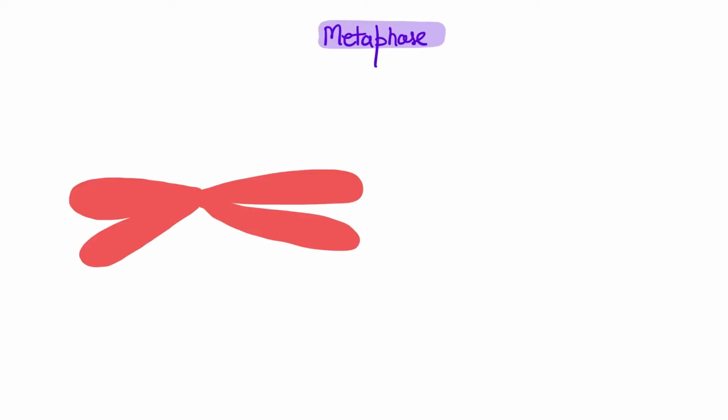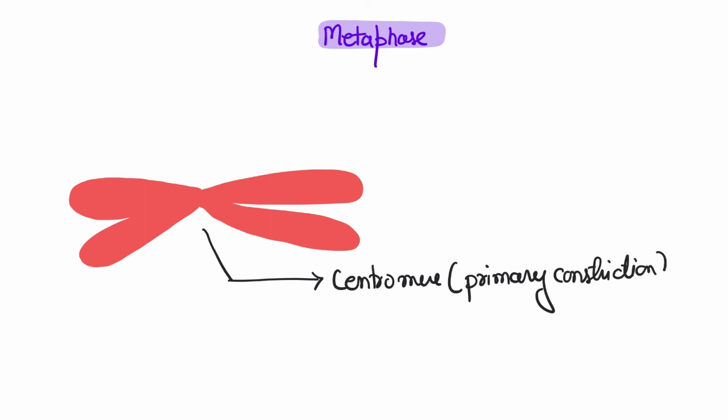So the job is to bring all of these to the center, right? All of these to the center. Why? Because once they are at the center, it's easy to pull them off, right? So there is a constriction you can quickly see here that's called the centromere. It's the primary constriction, the first constriction that you can see. And why exactly is it constricted? Because it has repeated sequences, right?